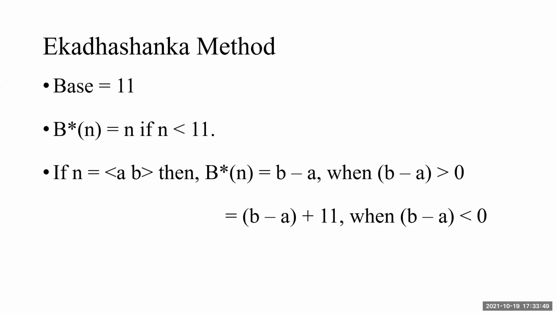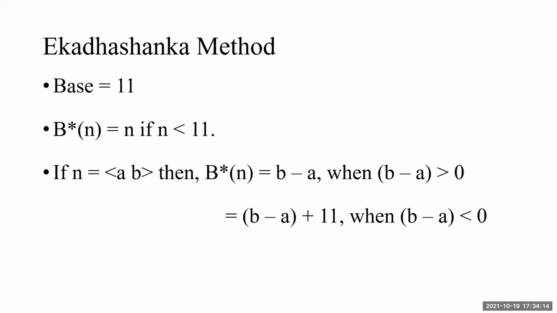B star 10 will be 10, not 1 plus 0. Remember, the base is 11. From 1 to 9, no problem, same digit. But B star 10 will be 10 and not 1 plus 0. We are not taking base 9, the base is 11.